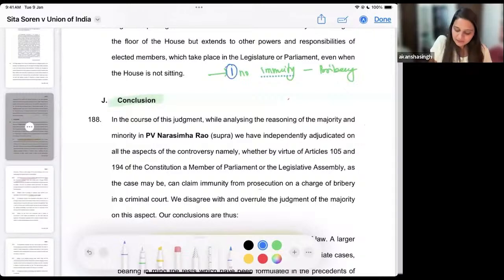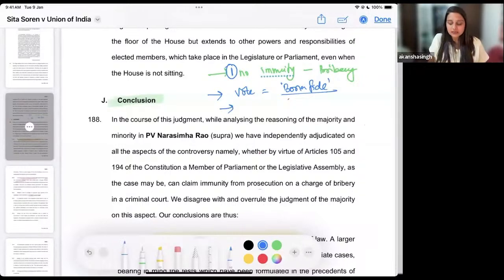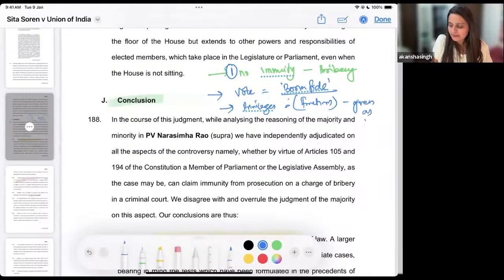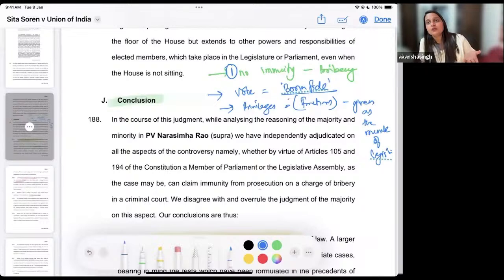Then we understood that the right to vote has to be exercised in a bona fide manner, and the privileges granted are for the functions delegated to you as a member of the legislative body. The criminal conspiracy you have committed in this case will not be given protection or immunity.